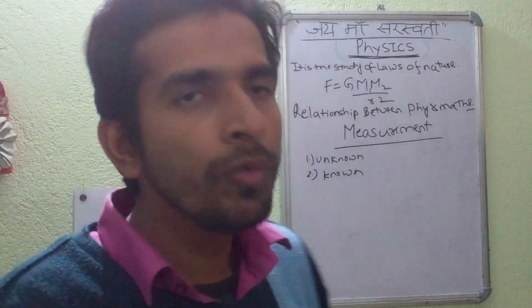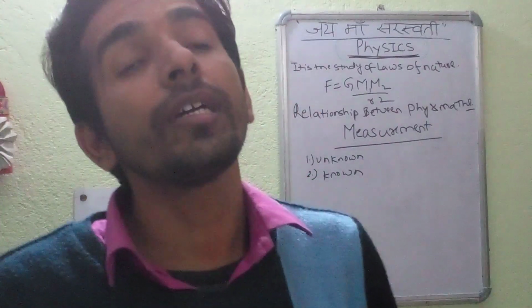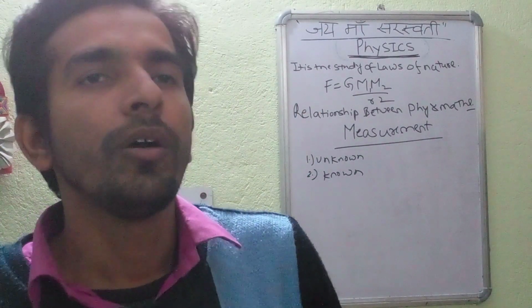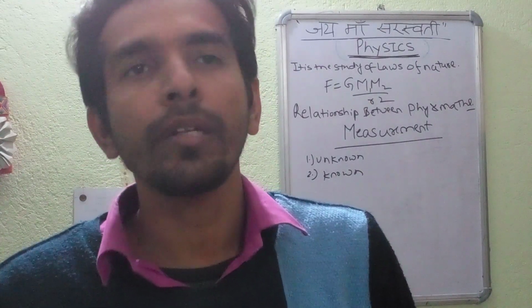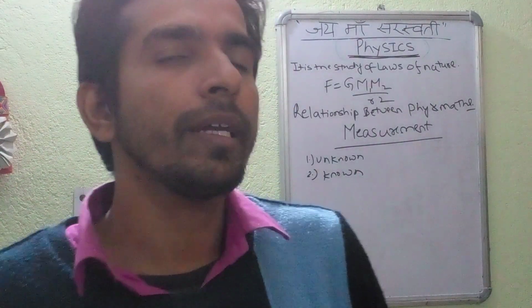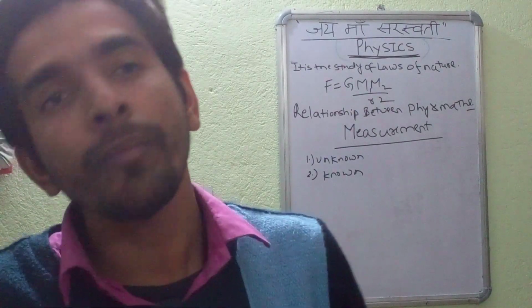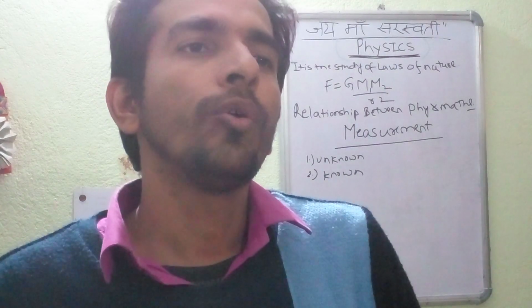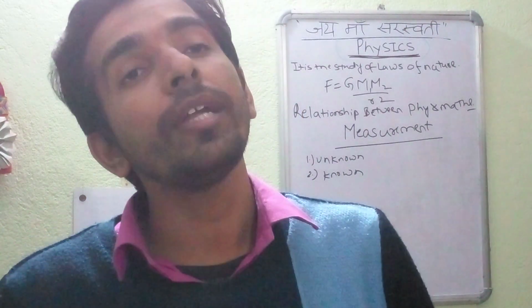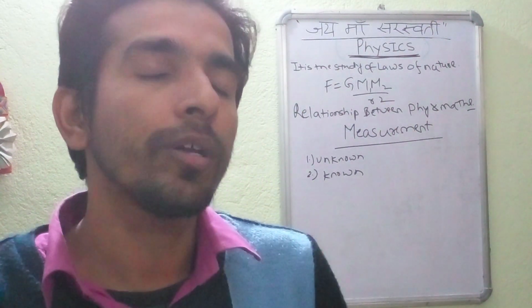Suppose we take the example of a physical balance, in which on the right hand side we keep the known quantities. There are certain iron weights placed on the right hand side, whose magnitude we know, that is the known quantity. And on the left pan we keep the object whose weight we want to calculate.